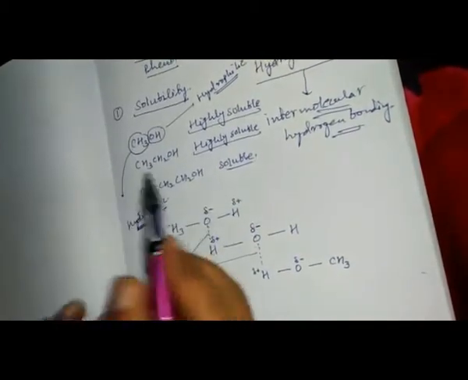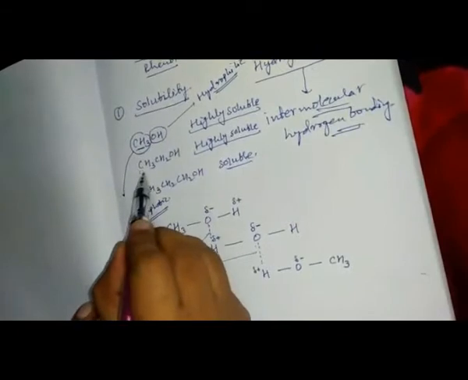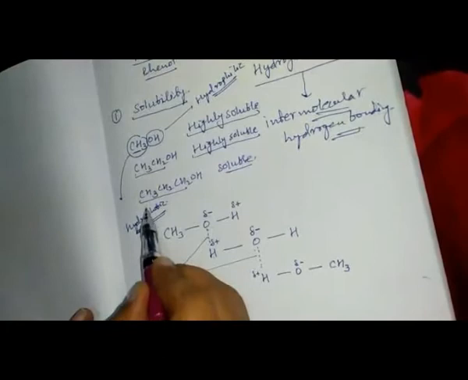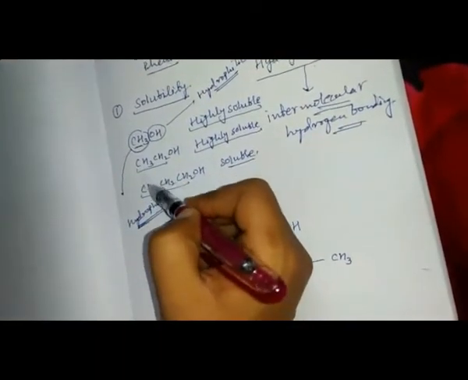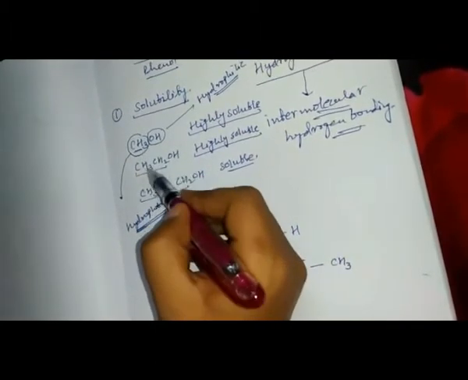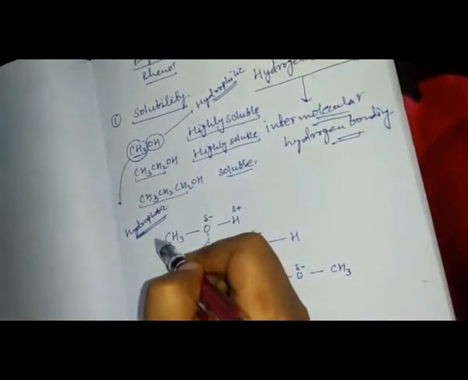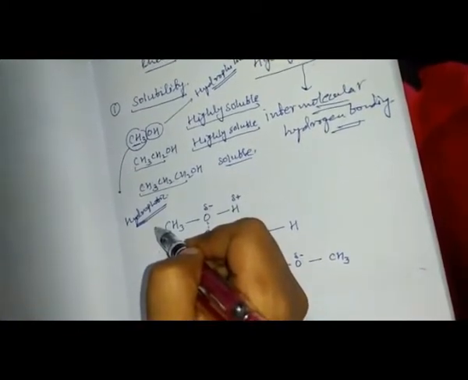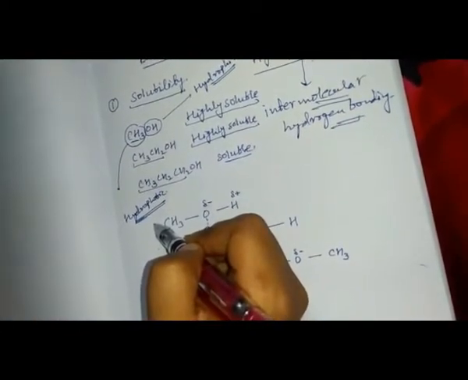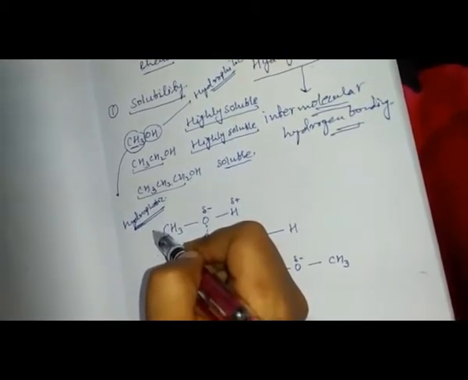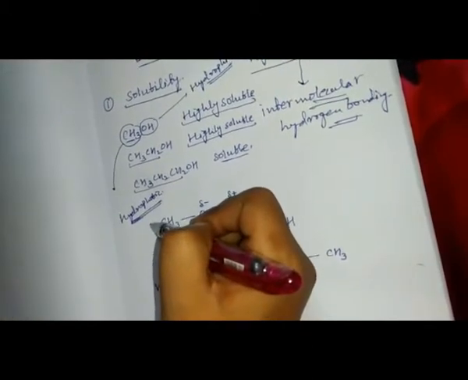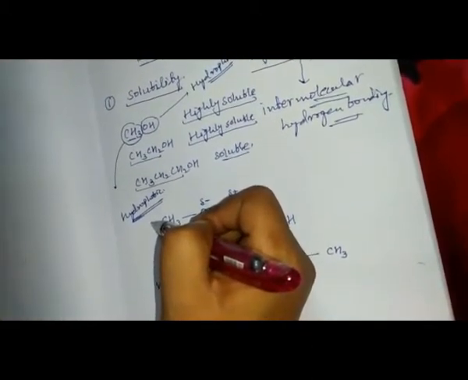So as the number of alkyl parts is going to increase, you can check here, this is 1 carbon, that is a 2 carbon hydrocarbon, this is 3 carbon, then 4, 5, 6. As the hydrocarbon part increases, the hydrophobic part increases, so their solubility decreases. It means the lower members are more soluble or highly soluble. As the carbon chain increases, the solubility of alcohol decreases.